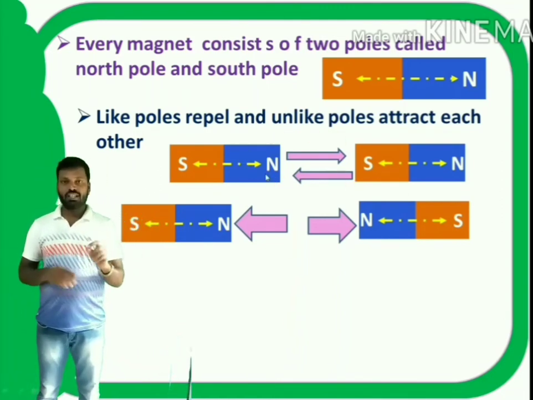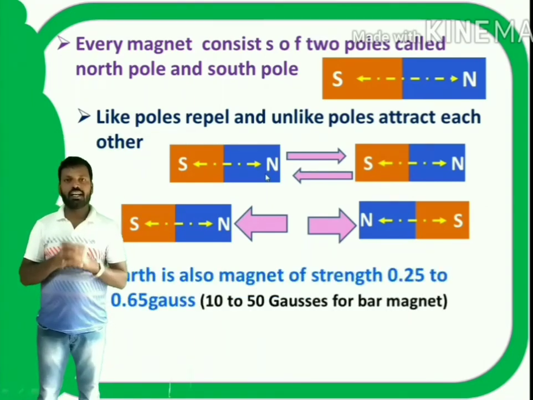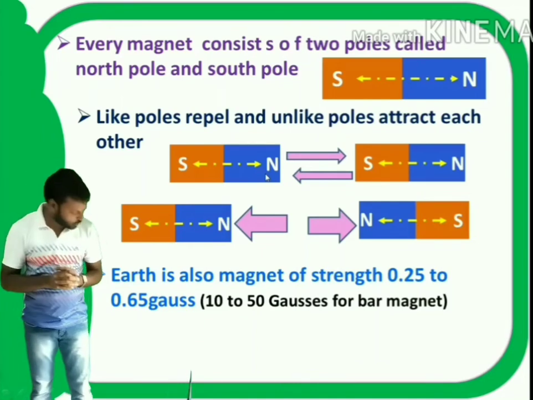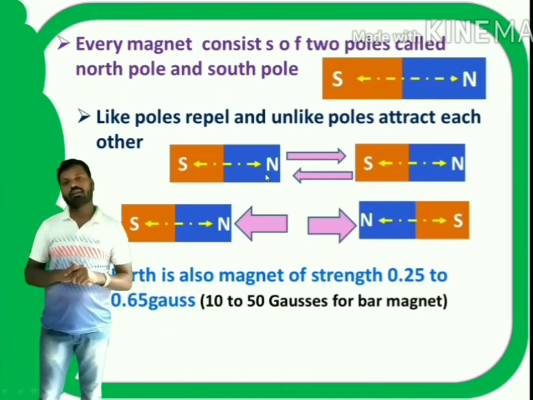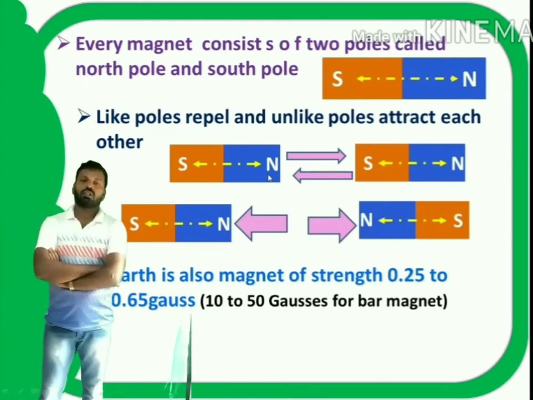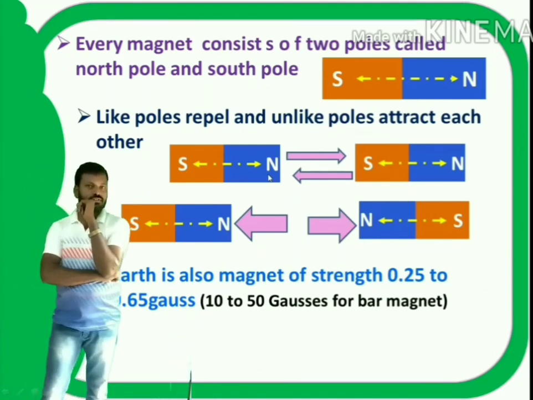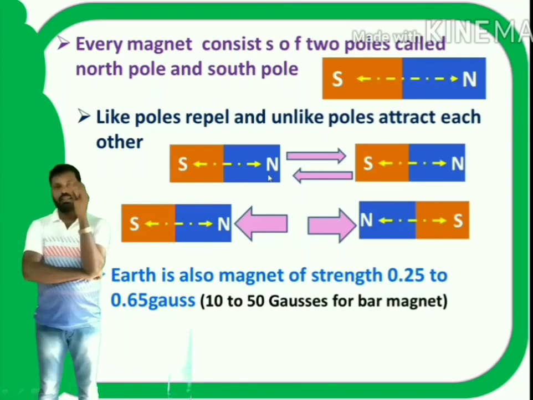Our earth is also a magnet. The strength of the earth magnet is 0.25 gauss to 0.65 gauss. Gauss is the unit to measure magnetic induction. So the earth's magnetic induction ranges from 0.25 to 0.65 gauss.